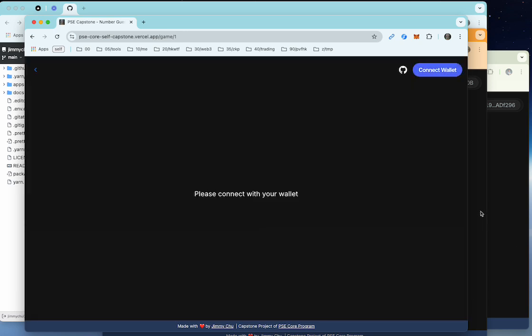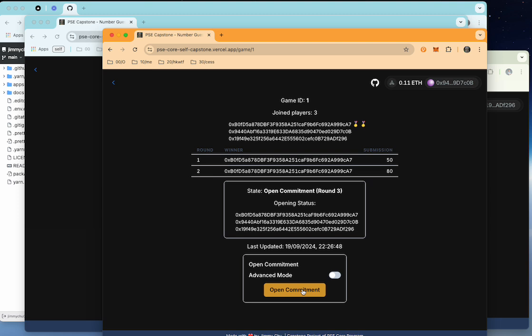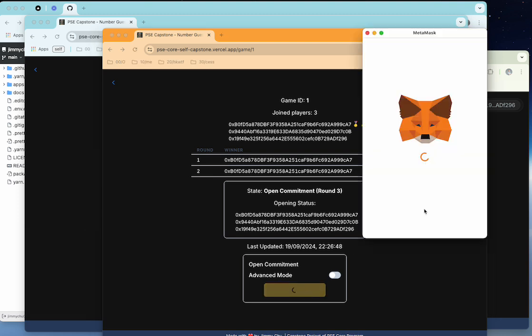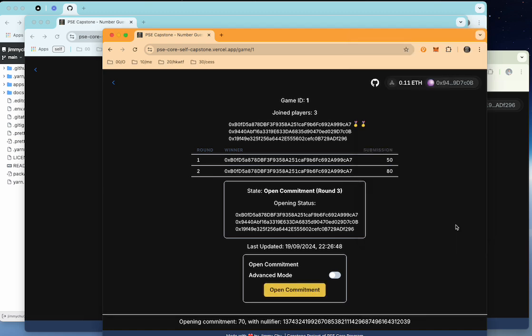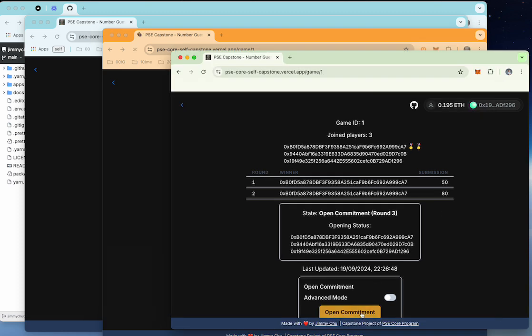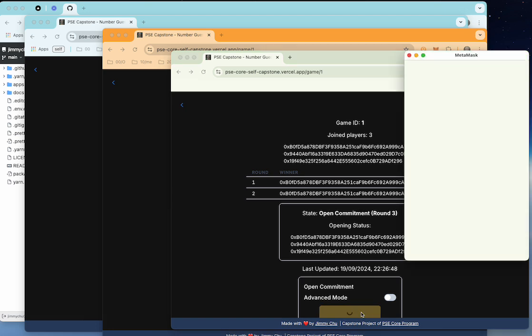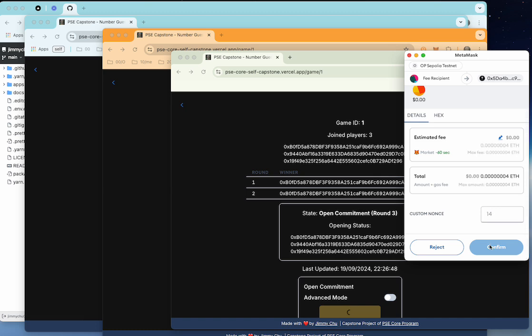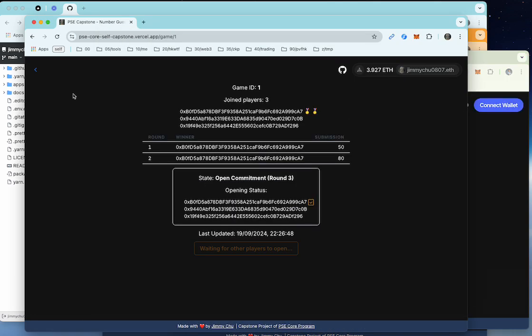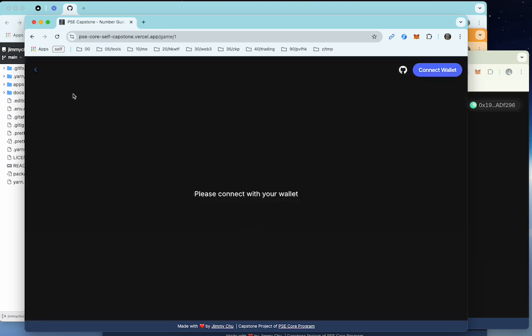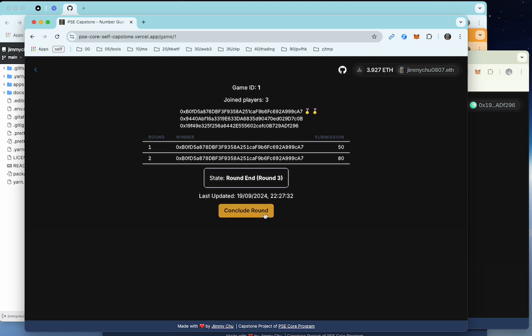50 is opened. $70. Oh, then the yellow window player may win, isn't it? Oh, okay. Yeah, the blue window player. All right, we can conclude round 3.